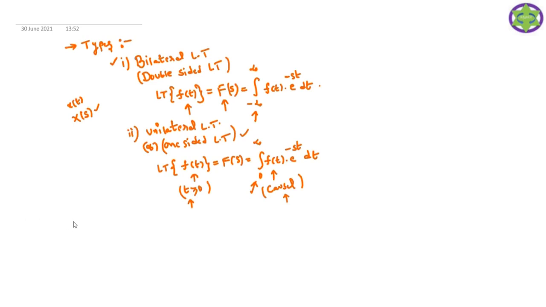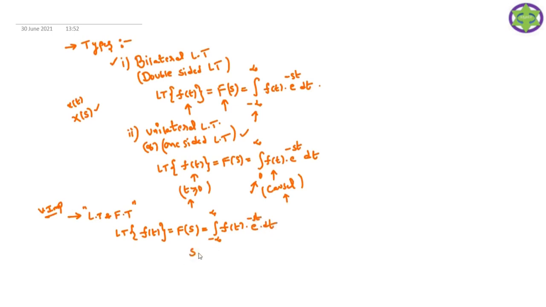The next point we will discuss with respect to the Laplace transform is a very important point, often asked in examinations as a 2 marks question: the relationship between the Laplace transform and the Fourier transform. What is the Laplace transform of the time domain signal? It is capital F of s, which is equal to the integral from minus infinity to plus infinity of f of t e power minus st dt.